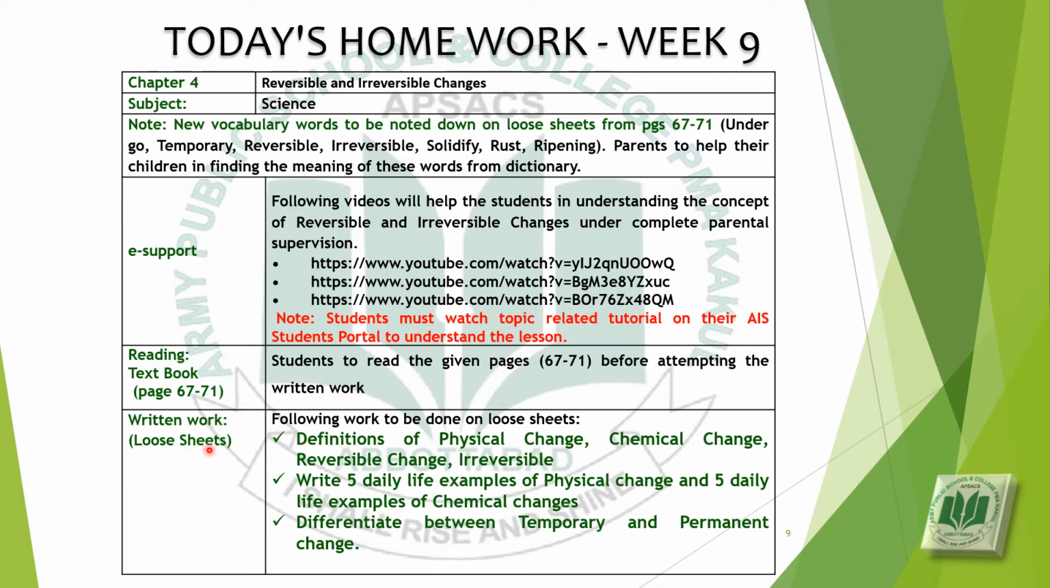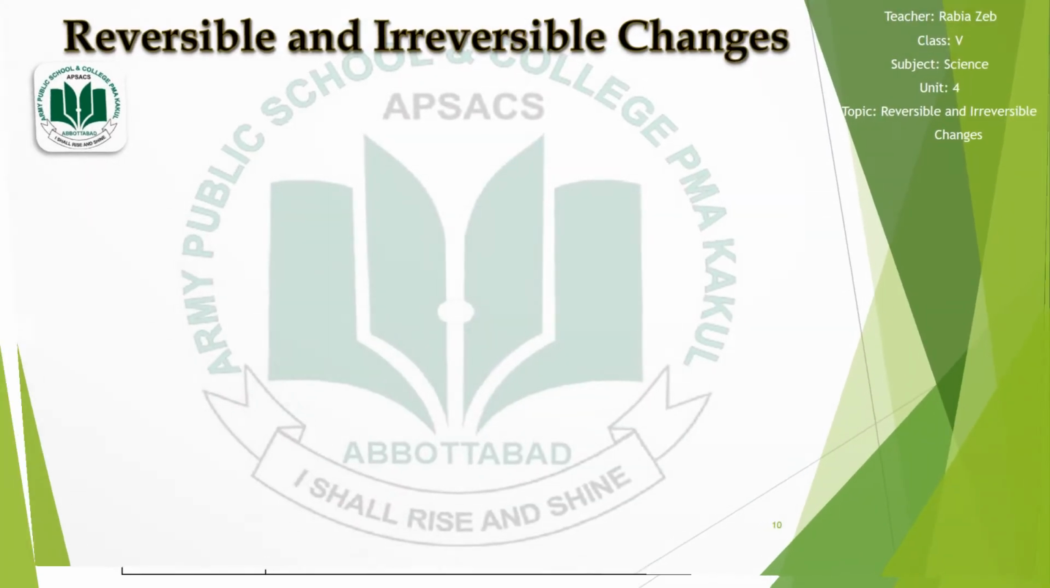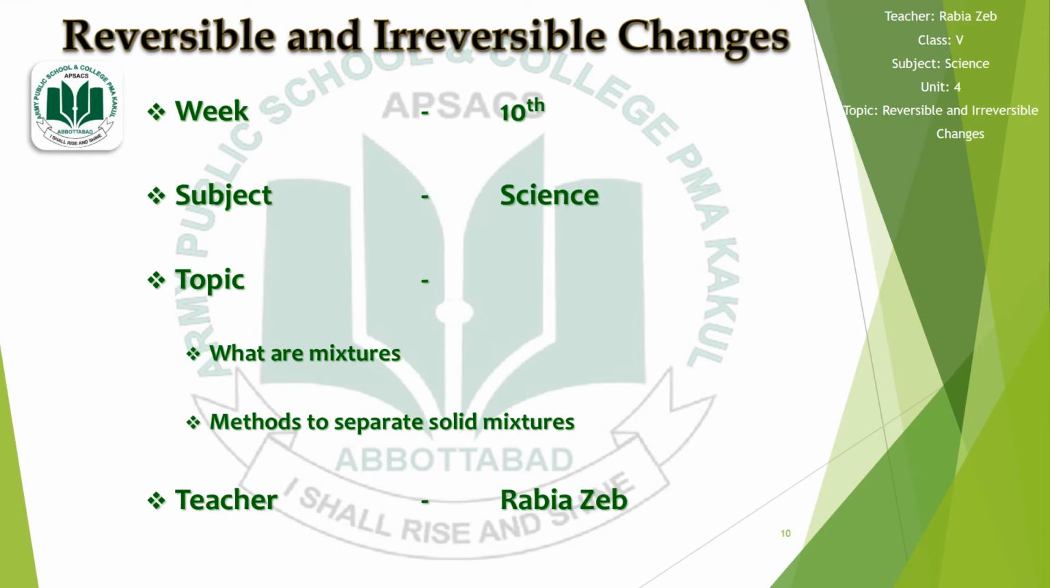Written work. Following work to be done on loose sheets. Definition of physical change, chemical change, reversible change and irreversible change, as I have discussed all these changes. You have to write 5 daily life examples of physical change and 5 daily life examples of a chemical change. You will differentiate between temporary and permanent change. These topics are related to week 10.